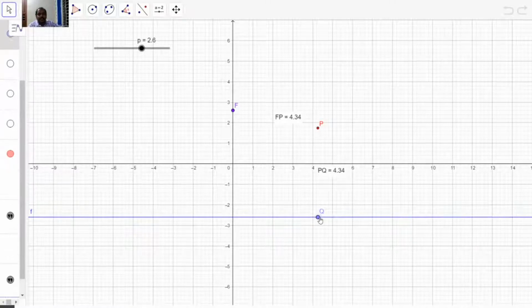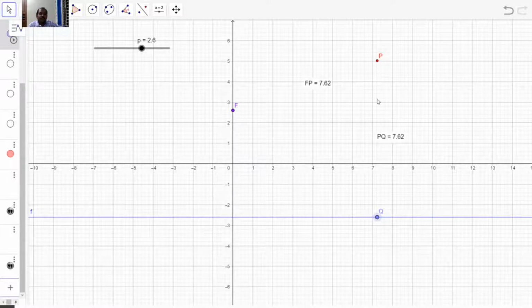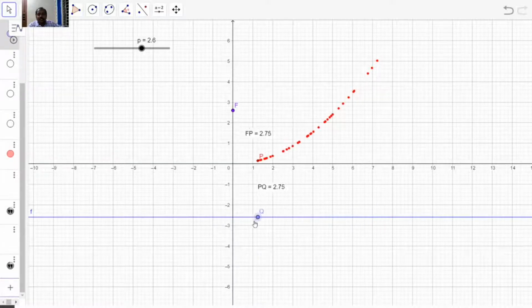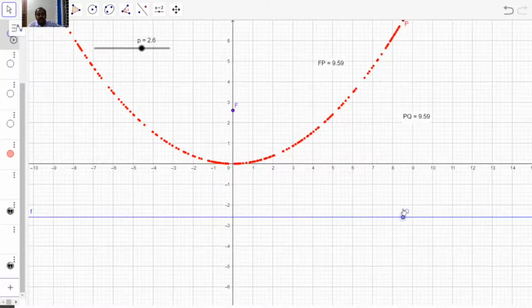So you consider this one, you move, you can see that FP is always equal to PQ. So the distance from the focus to P is the same as the distance from this Q to P. Now you consider the trace or locus of this, and you can see that the locus is a parabola. So this is how the definition of parabola is formulated.